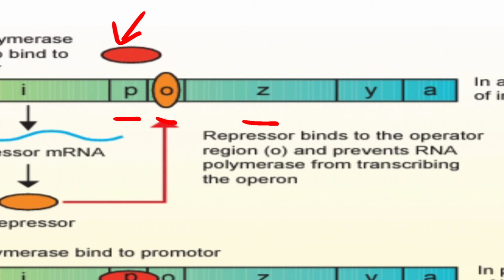As we had said, the repressor will bind with the operator region. So this is the structural region, structural genes, and this is the promoter, and the operator is present in between the structural genes and the promoter region. So now the RNA polymerase won't bind with it.